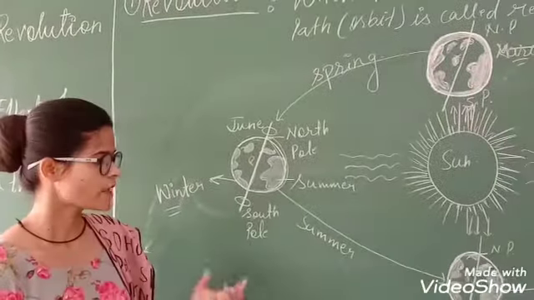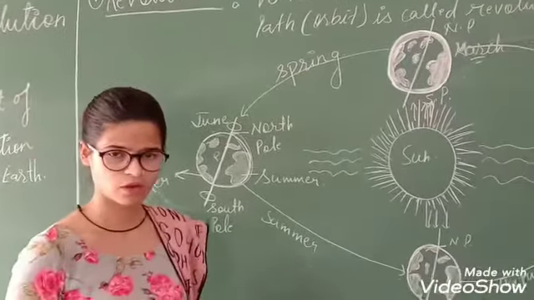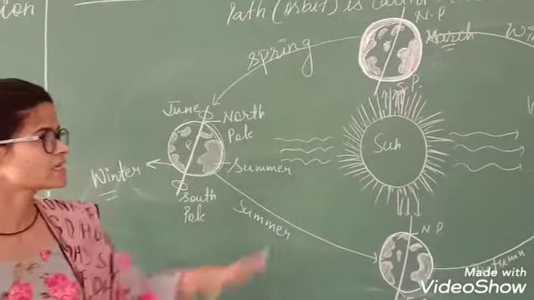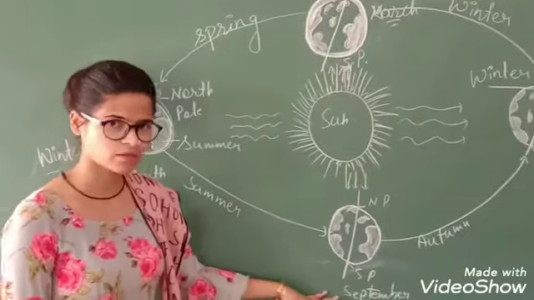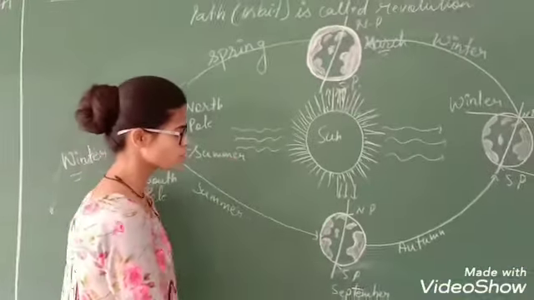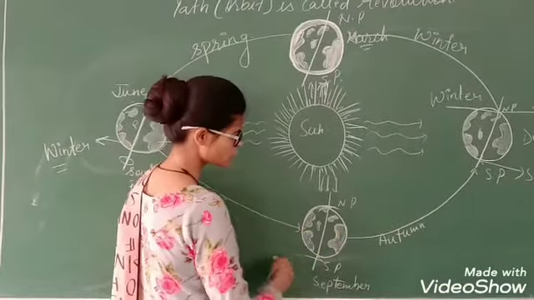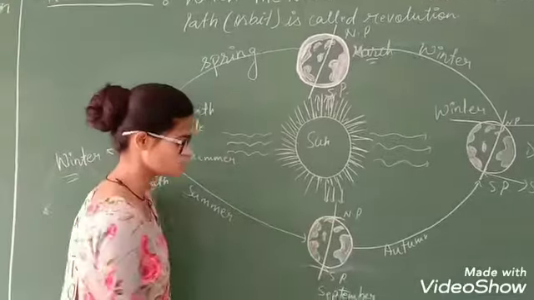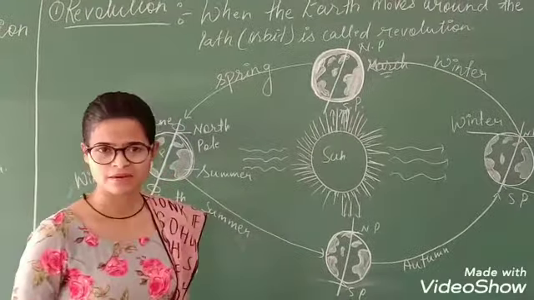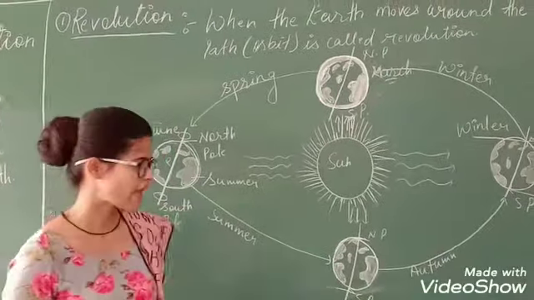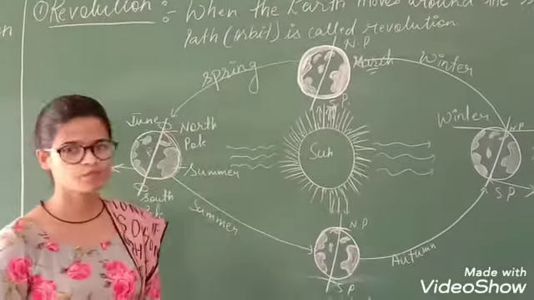Twice in a year, that is March and September, neither the North Pole nor the South Pole will experience direct sun rays, and here we will have autumn and spring seasons.